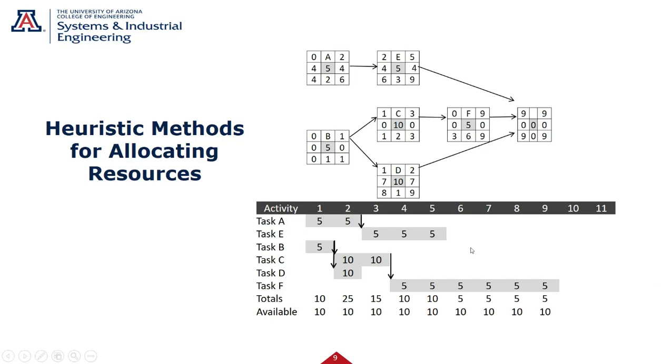What can I do to stretch this out so that I can level within the available resource constraint? I'm constrained to 10. And I'm asking, is that going to delay the project? It's going to add more risk because you're taking away slack. I get it. So let's look at this.